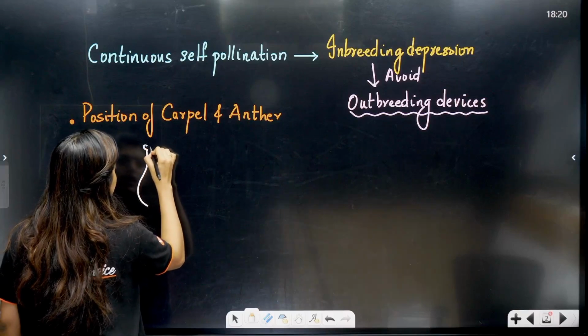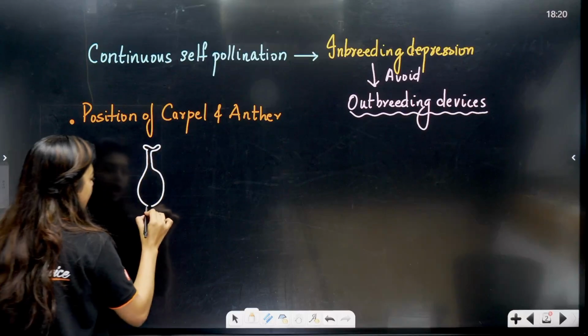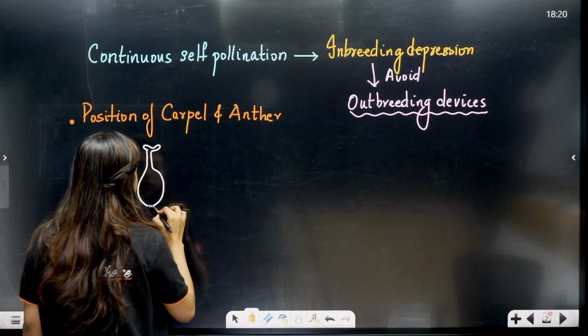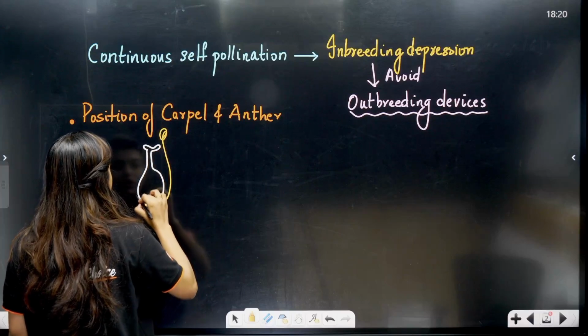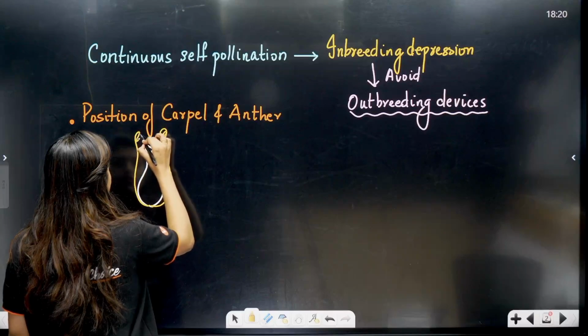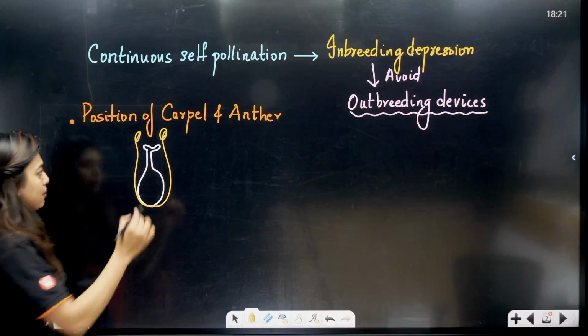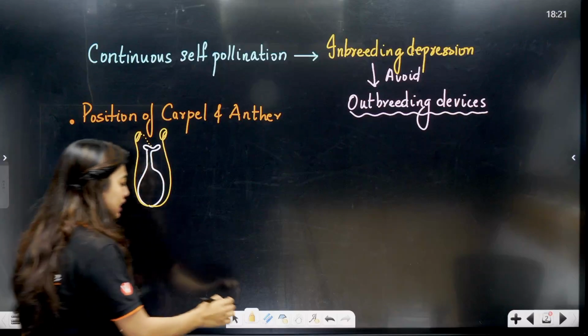This is your style, stigma, and this is your ovary, and from here let's say our anther, a bilobed structure. This is the normal situation. Normally, when the anther matures, the pollen grains are going to land on the stigma, no doubt in that. So what did the plant do?